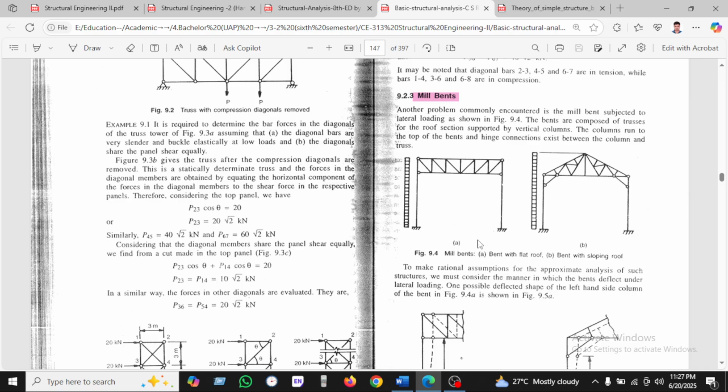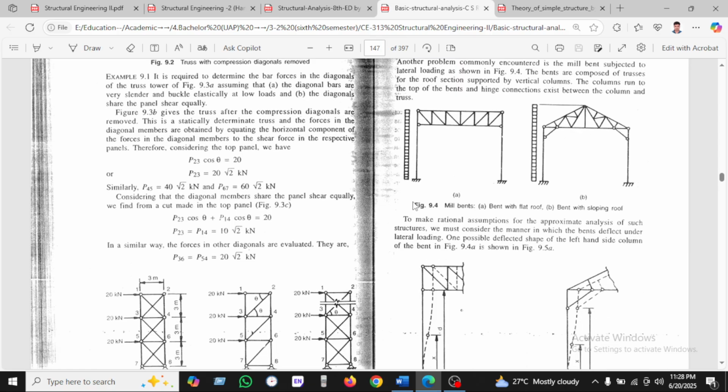You can see here the mill bent. One is a bent with a flat roof. This is the flat roof, and another is a bent with a sloping roof.